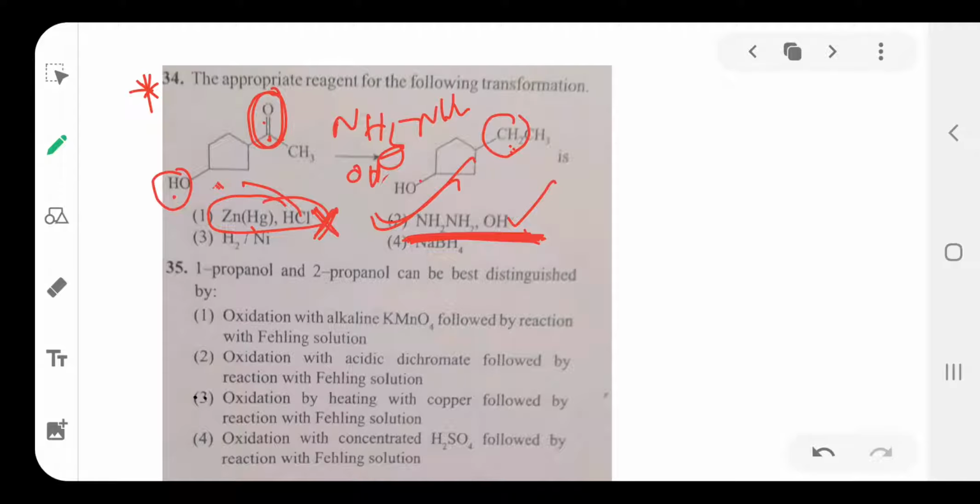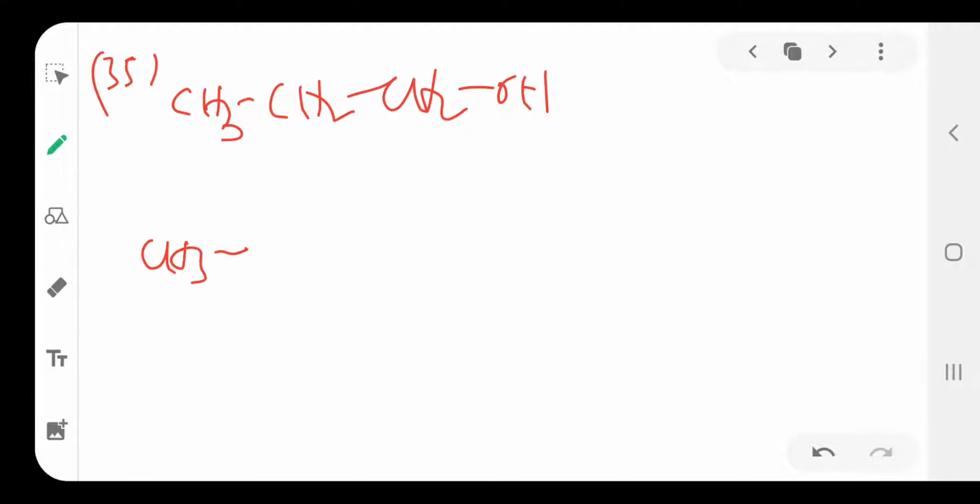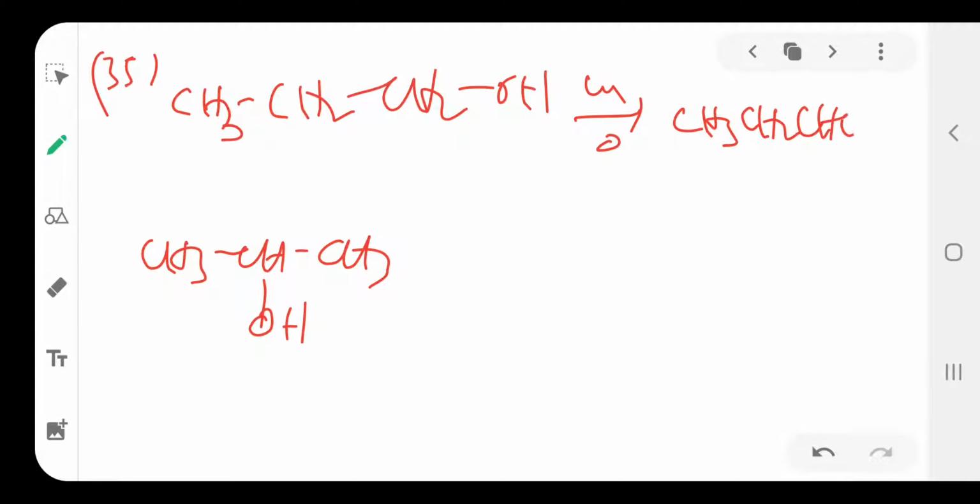You see here, 1-propanol, 2-propanol. 1-propanol is CH3CH2CH2OH, then CH3CHOHCH3 is 2-propanol. 1-propanol reacts with copper to form CH3CH2CHO, an aldehyde. The aldehyde reacts with Fehling's solution to form a red precipitate. That means the aldehyde changes to carboxylic acid.